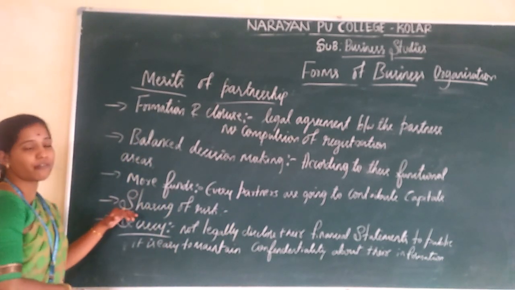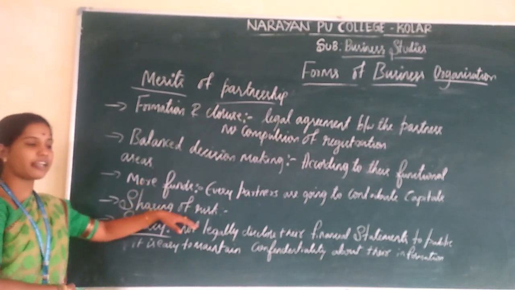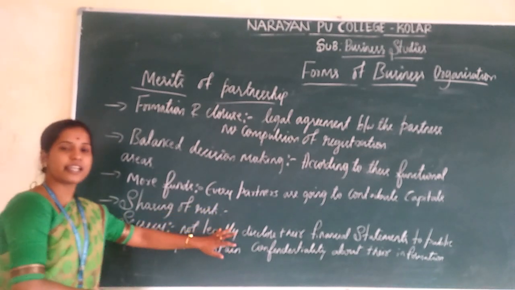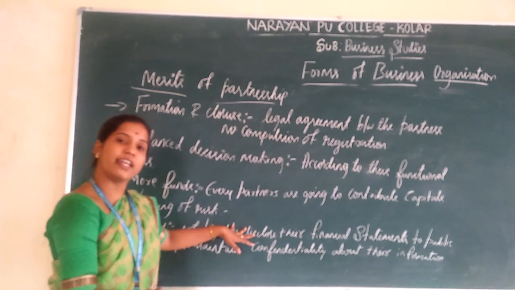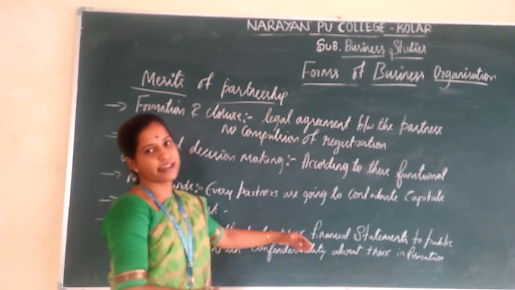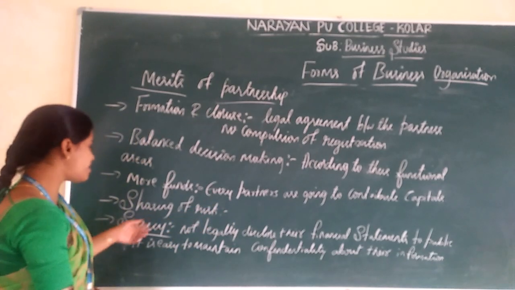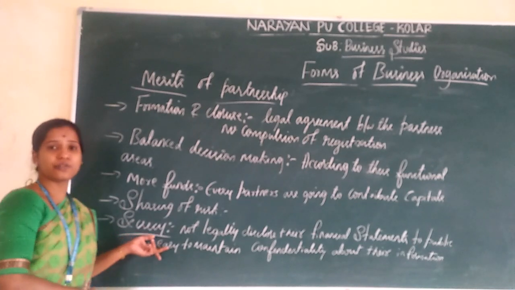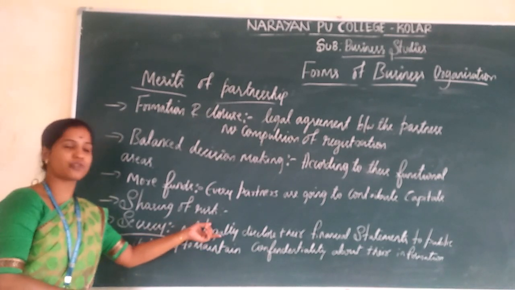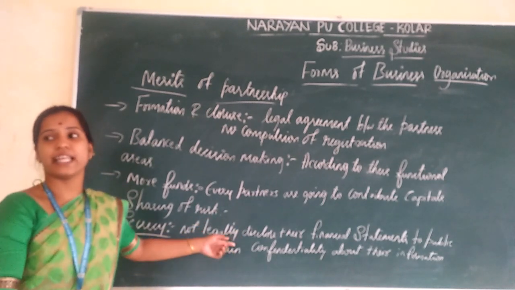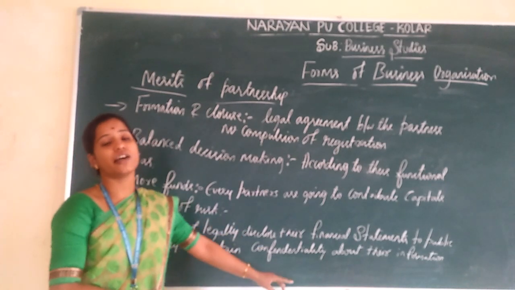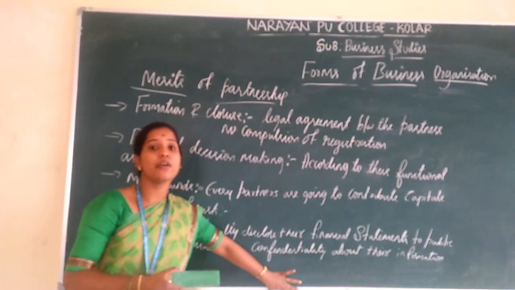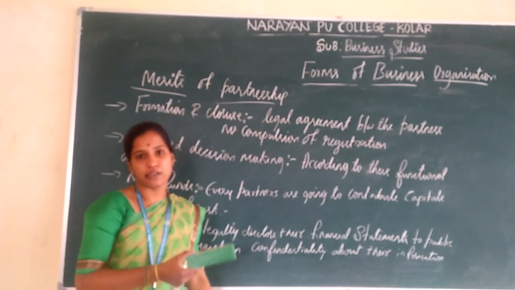And the next one is sharing of risk. Every partner is responsible for the business activity. If they get the reward of profit, and if they incur loss also, they are going to share the risk among all the partners. And the next one is secrecy. In this partnership firm, they won't legally disclose their financial statements to the public. In that case they maintain confidentiality about their business information. They have more secrecy about their business organization.